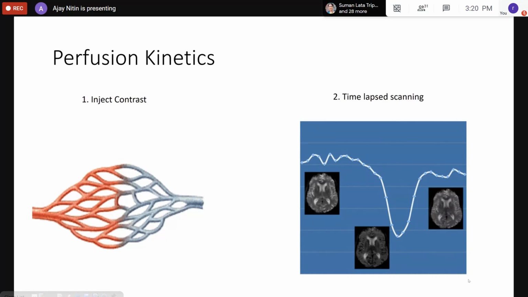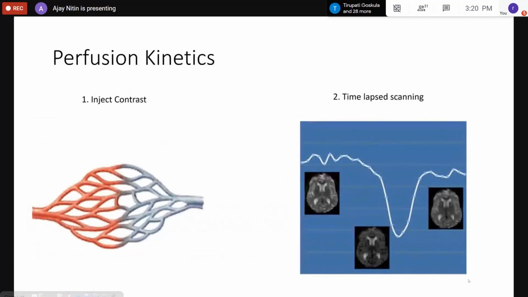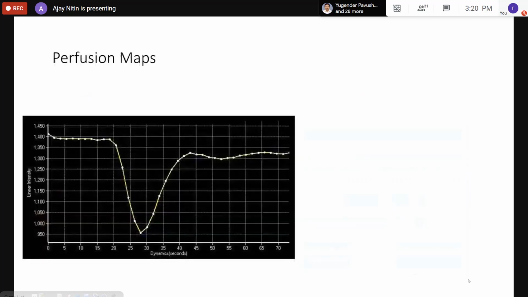This information is very useful. So what we do with this is, for each location in the image, what you see here is a complete image, but in that image you have hundreds of pixels, right? And the curve that you see belongs to 1 pixel at a time. So if you take 1 pixel and draw a curve of the same pixel at different time points, right, you get a signal like this.